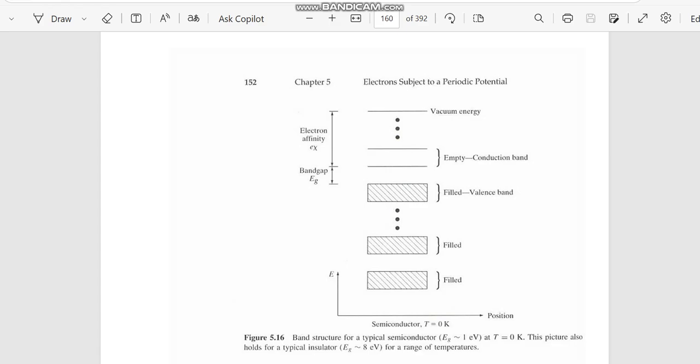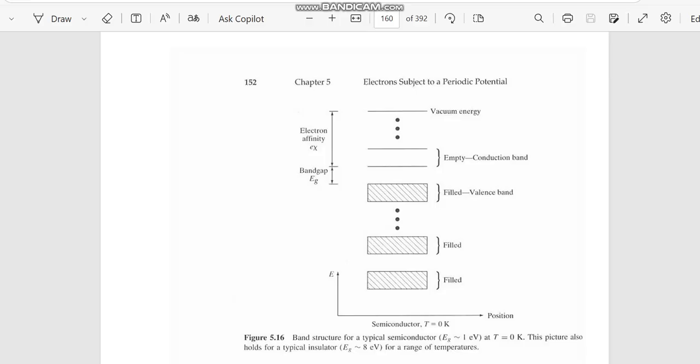At 0 Kelvin, a semiconductor typically has a band gap energy of about 1 electron volt. And if the energy band gap is too large, near about 8 electron volts, then it is typically an insulator. Okay.